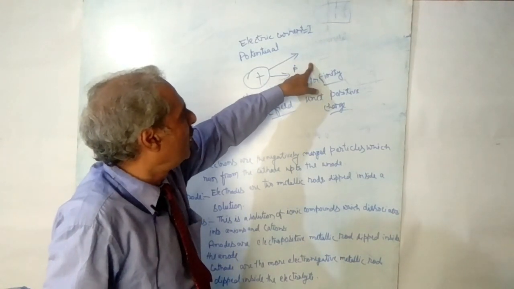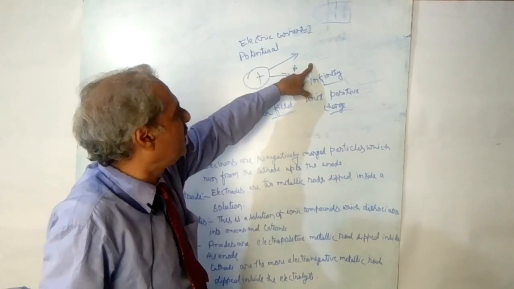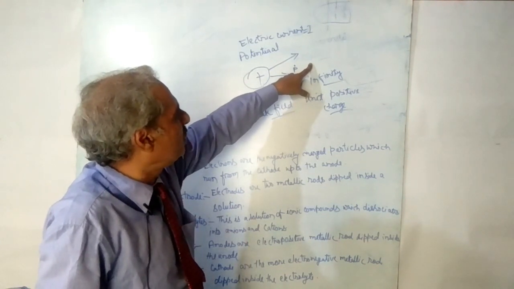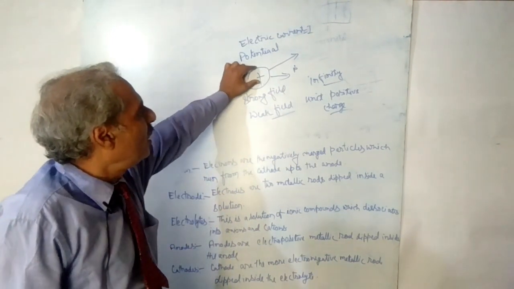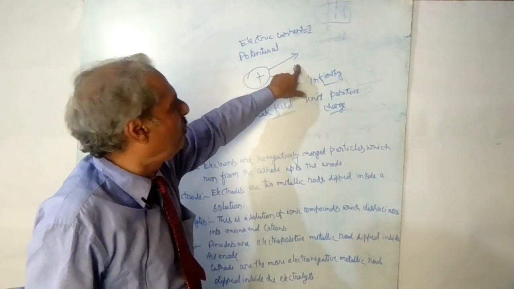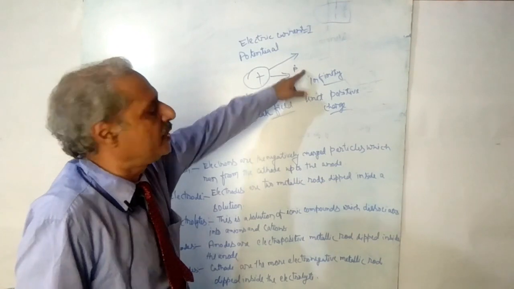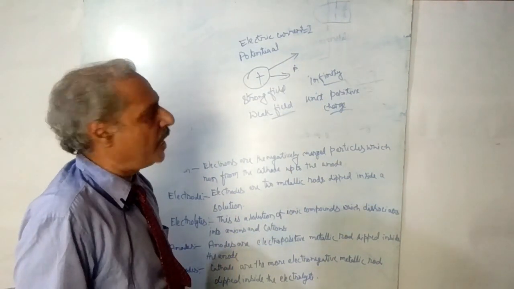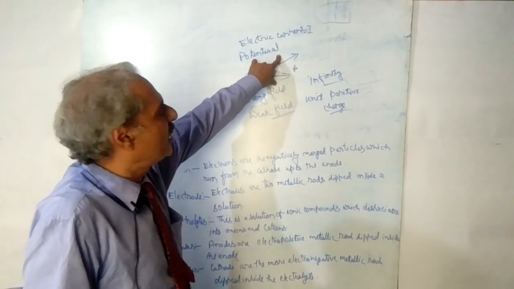So from that infinity, when unit positive charge is moved towards the point P, and when it reaches point P, some work is done here. Some work is already done here, and you can compare it by another example.